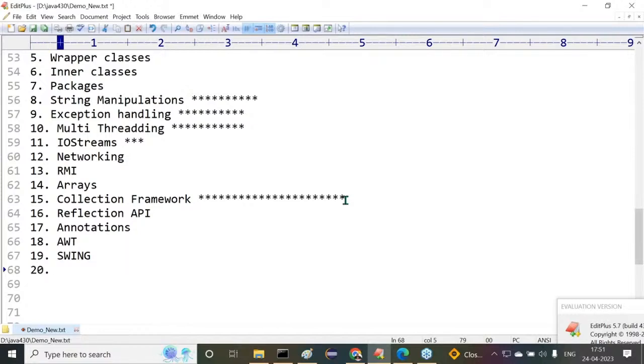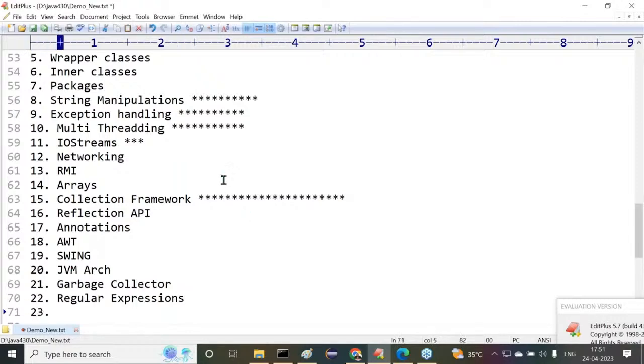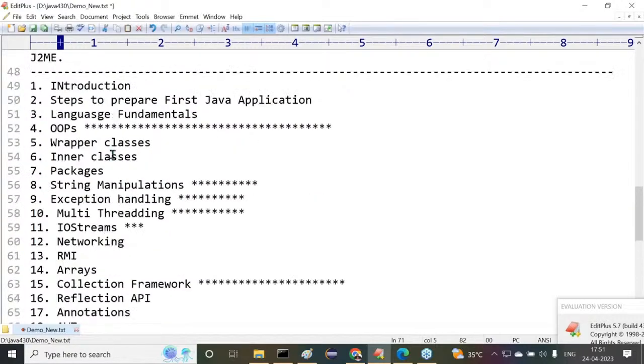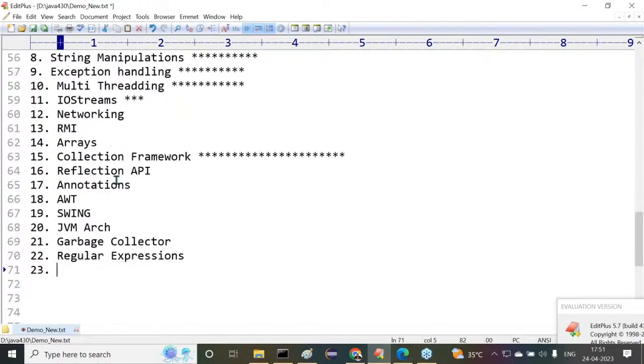After completion of this, next one is JVM architecture. After JVM architecture, we are going to understand garbage collector. After garbage collector, next one is regular expressions. After regular expressions, another topic. Right, sir, here another content, introduction, inner class I covered. Okay, fine. JVM architecture, garbage collection, regular expressions, internationalization. Then after completion of internationalization, all right.